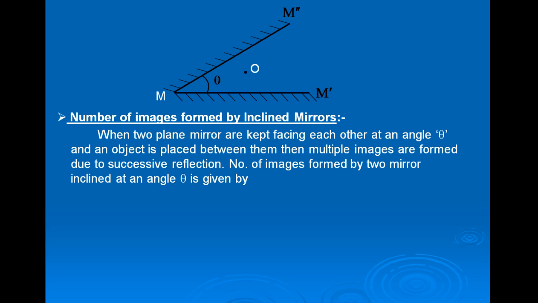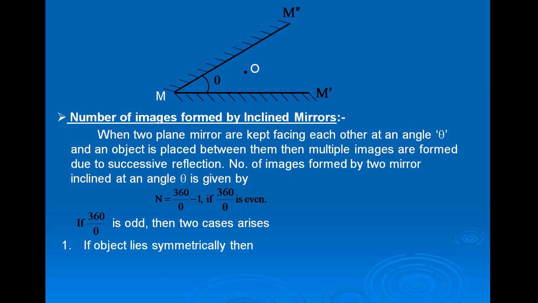Number of images formed by two mirrors inclined at an angle theta is given by n is equal to 360 upon theta minus 1 if 360 upon theta is even. Now if 360 upon theta is odd, then two cases arise.